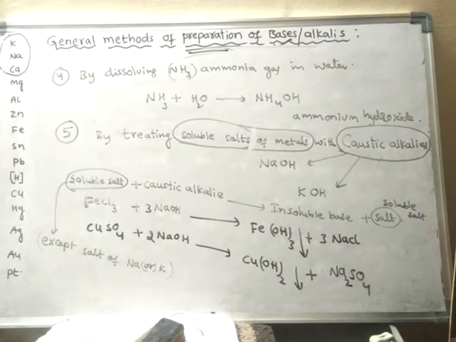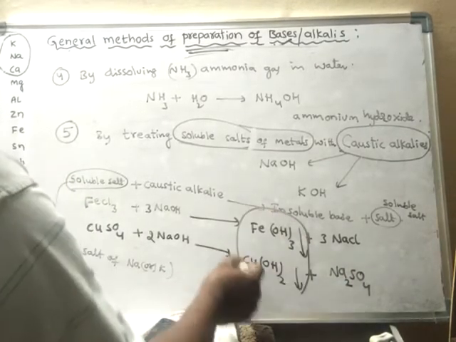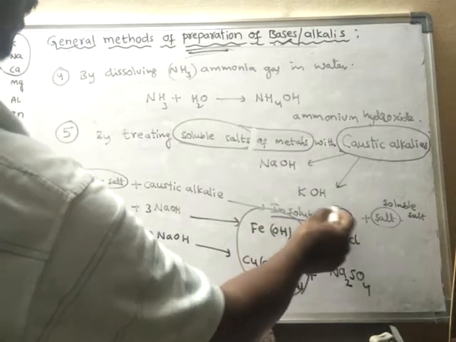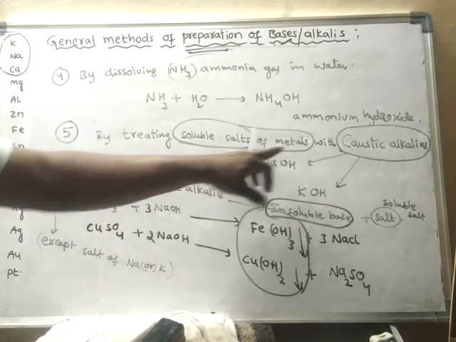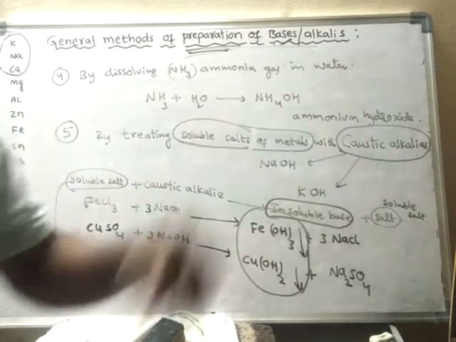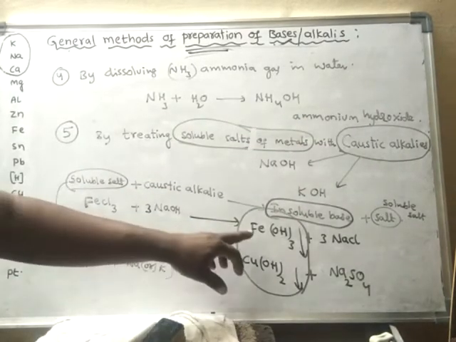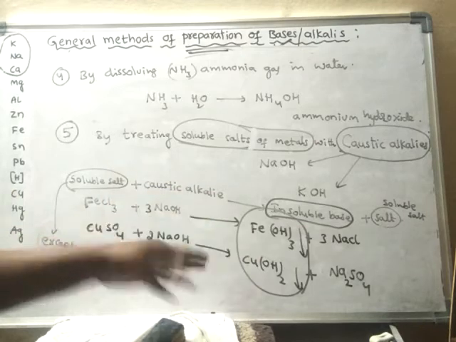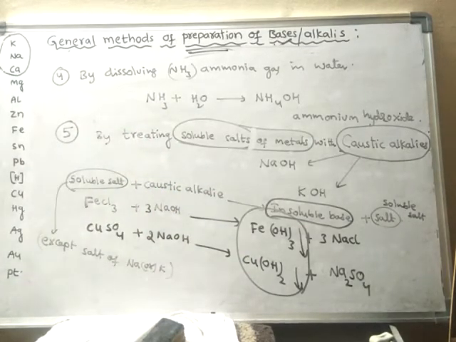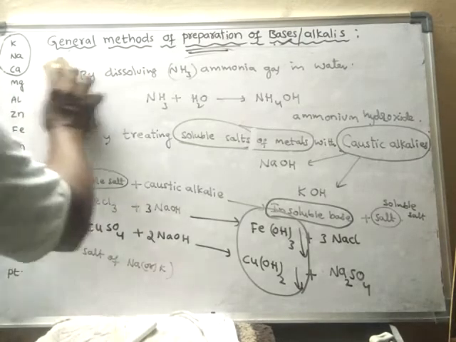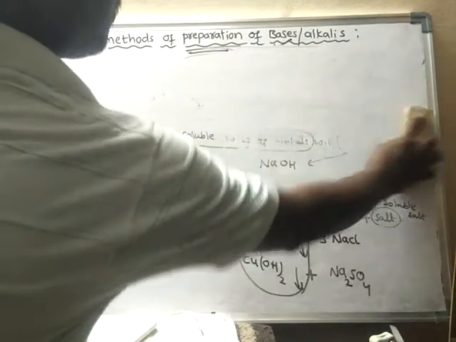So these are insoluble bases. An insoluble base is formed when soluble salts of metals are reacted with caustic alkalis. In this way, this is also a method of preparation of bases. This is the fifth method of preparation of bases. Now let us learn the sixth method of preparation of bases.